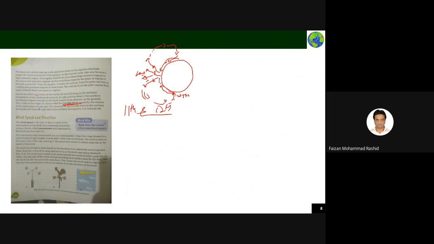Wind speed and direction. There is a way to find the wind speed and direction. The wind speed is the rate of flow of wind in the atmosphere of the earth. On the earth's surface, there may be some areas where the wind speed will be low and some areas where the wind will be very high. If you go near the sea, seaport or ocean, you will find the wind speed is very, very high. But if you are in a plain area where there is no tree, nothing, the wind speed will be low.